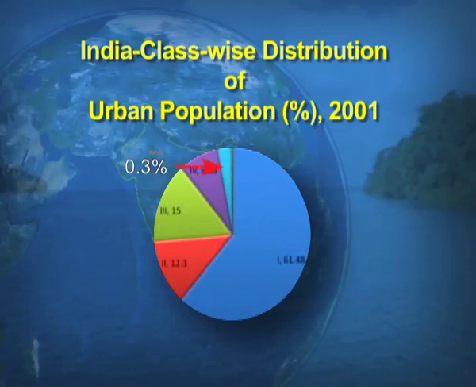And class 6 cities have only 0.3% of the urban population. These class 6 cities we have just seen on the screen, where the population is only 5,000, and for class 1 cities, the percentage of the population is 61%, where the population number is always more than 1 lakh.